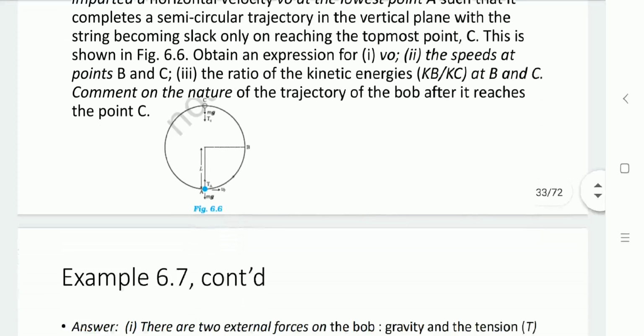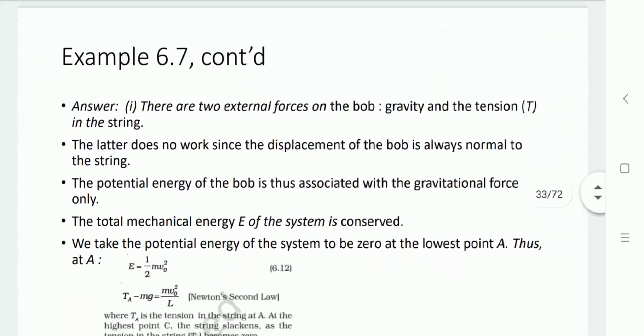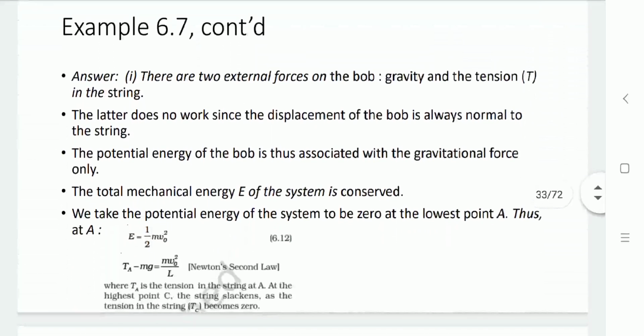Comment on the nature of the trajectory of the bob after it reaches point C. Now let us solve this one. Here two forces act on the bob: the force due to gravitation and the tension force in the string. No work is done, as the displacement of the bob is always normal to the string. So the potential energy of the bob is due to the gravitational force only. So the total mechanical energy E of the system is conserved.